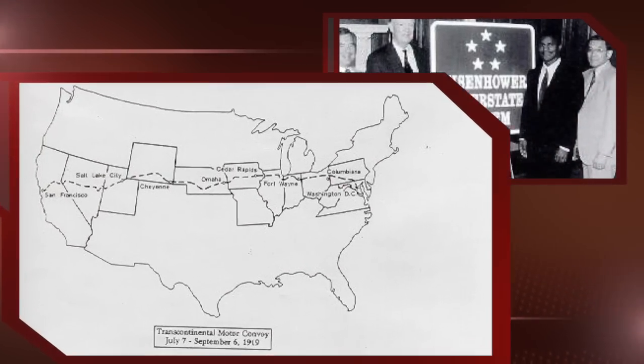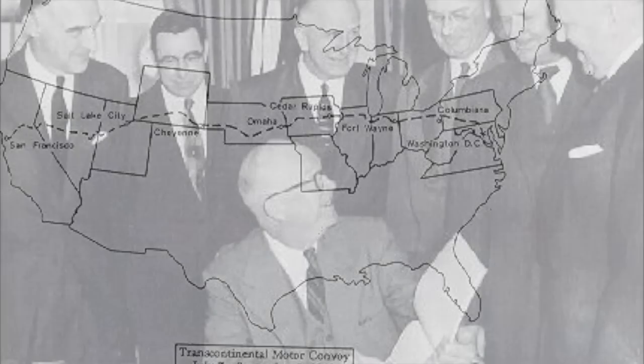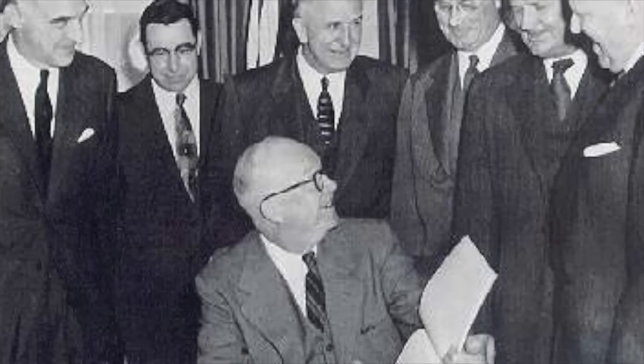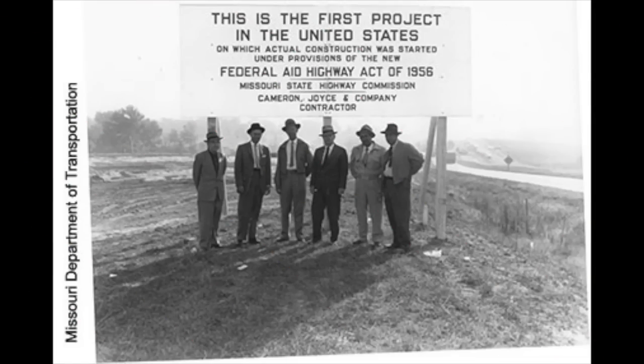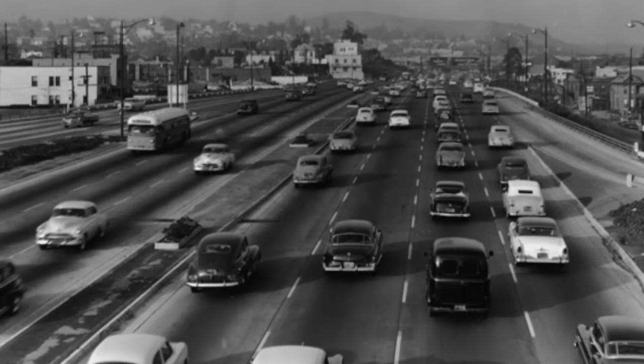The Interstate Highway System gained a champion in President Dwight D. Eisenhower, who was influenced by his experiences as a young Army officer crossing the country in the 2-month 1919 Army convoy on the Lincoln Highway, the first road across America. With the passing of the historic Federal Aid Highway Act of 1956, construction began.